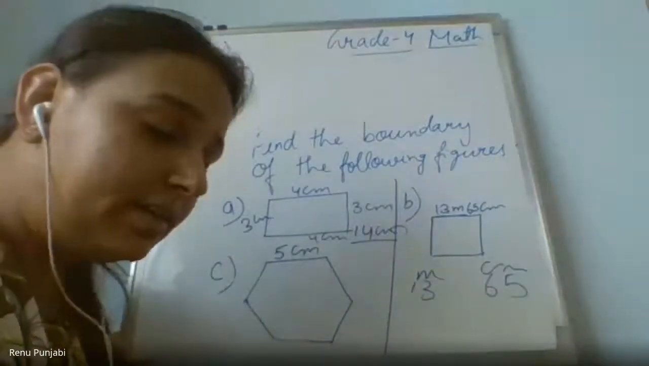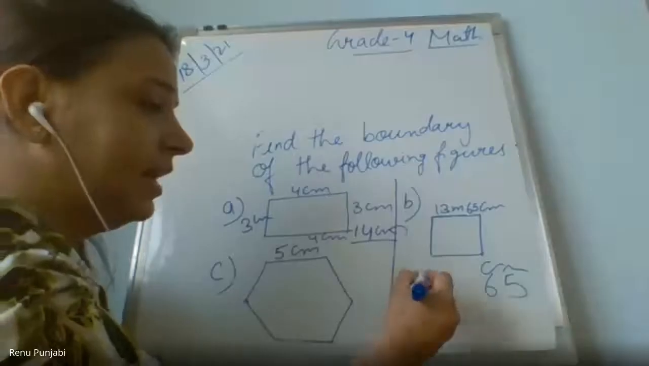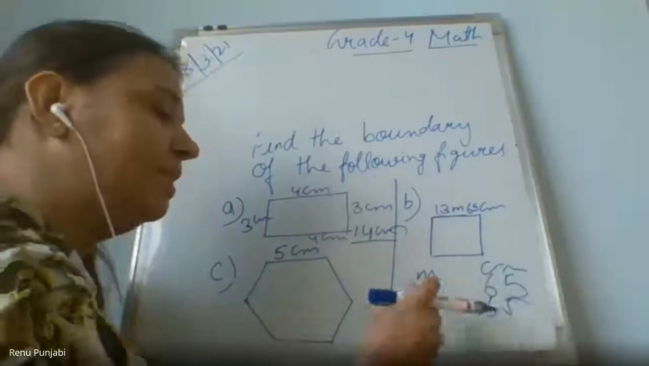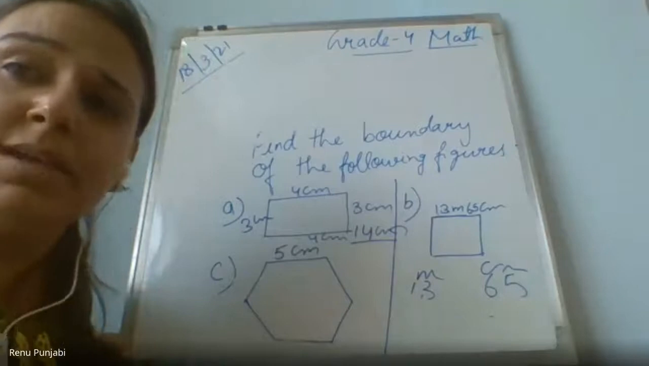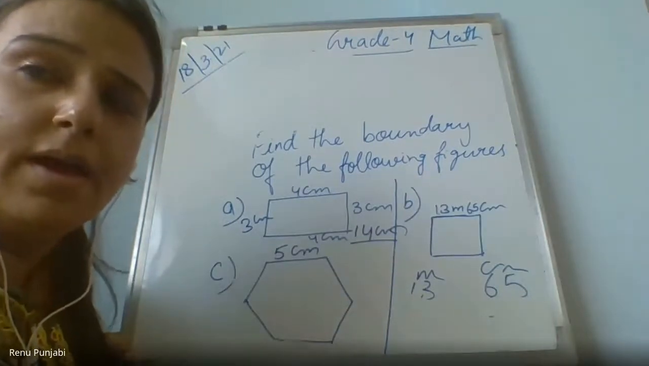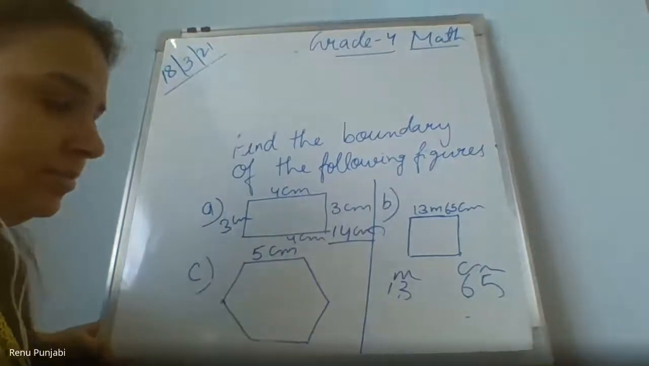Ma'am, the answer of the square should be 20 meter 60 centimeter, right? The answer of the square, B1, should be 24 meter and 60 centimeter. How? When you add 13.65 four times, or you multiply 13.65 by 4, your answer will come 24 point something. How? Solve it, Ayush.